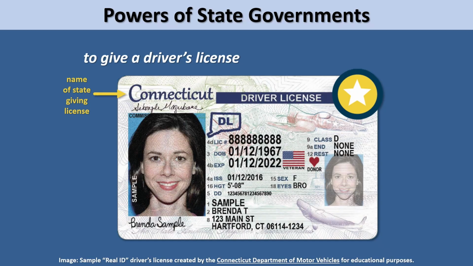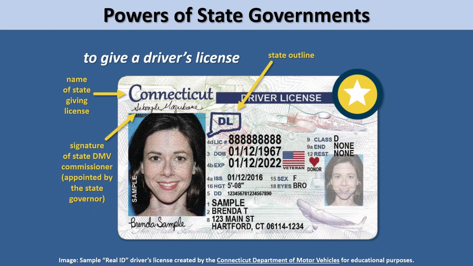Connecticut driver's licenses feature the outline of the state border and carry the signature of the Connecticut DMV commissioner. The commissioner of the Connecticut Department of Motor Vehicles works for the state government and is appointed by the state governor. Connecticut driver's licenses and learner's permits also depict symbols important to Connecticut's history. On a Connecticut license, you might notice, for example, a picture of a sperm whale, which reminds us of how many Connecticut residents of the 1800s were whalers.